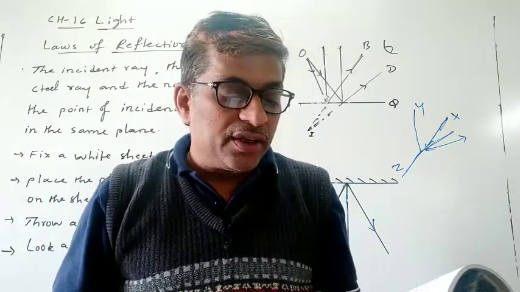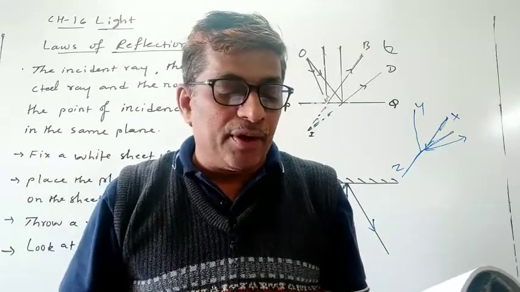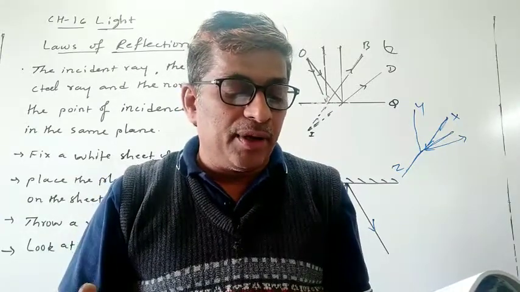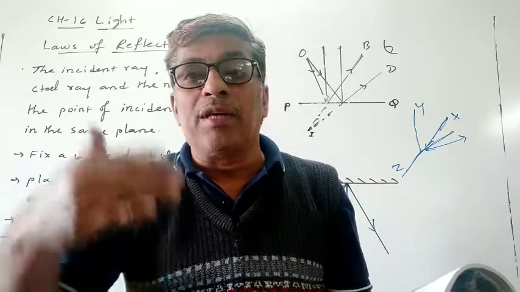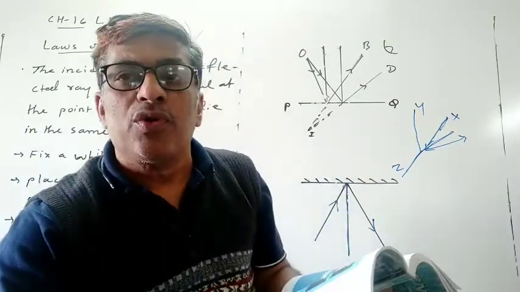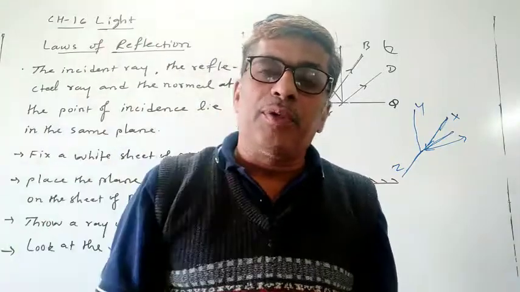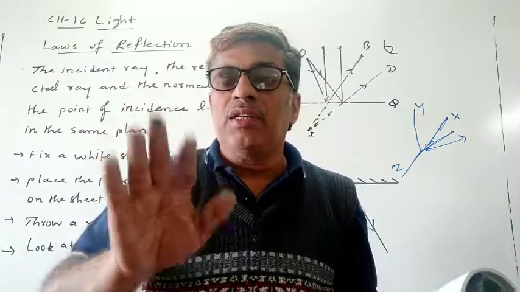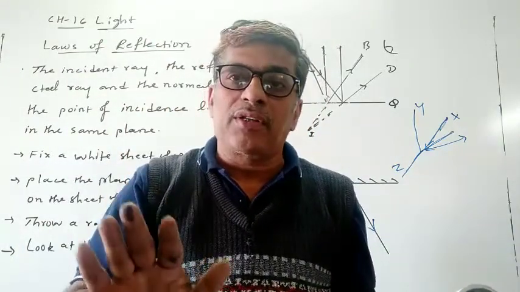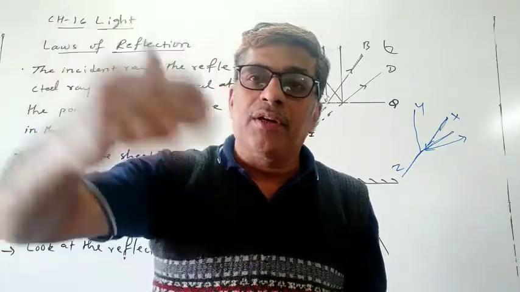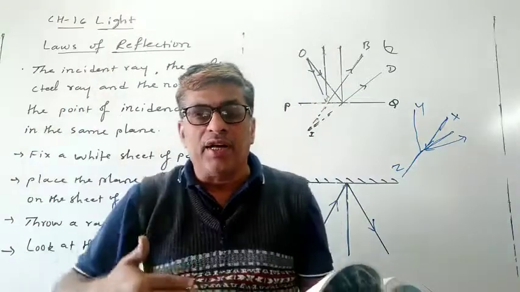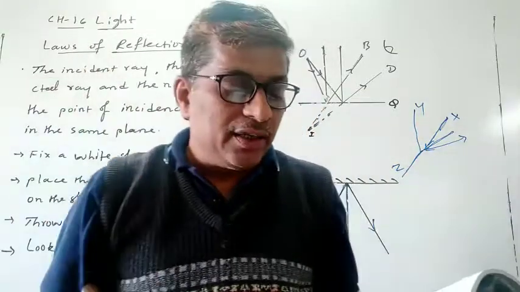And the third question is here: did the image appear at the same distance behind the mirror as the object was in front of it? Suppose you are standing in front of the mirror. See the distance where you are standing. So your image will be standing at the same distance. Move the distance, front and back, and see that.